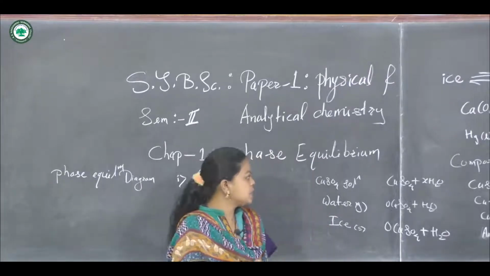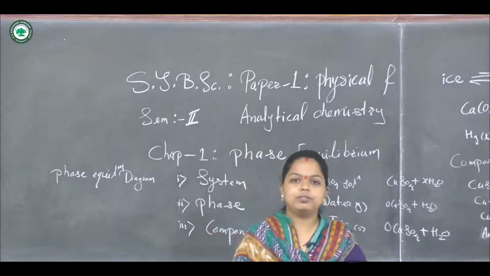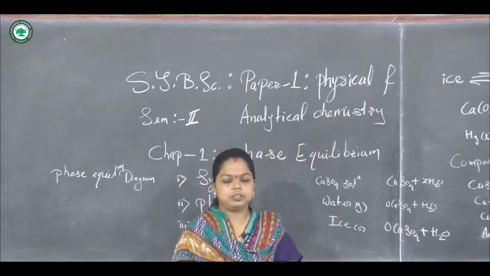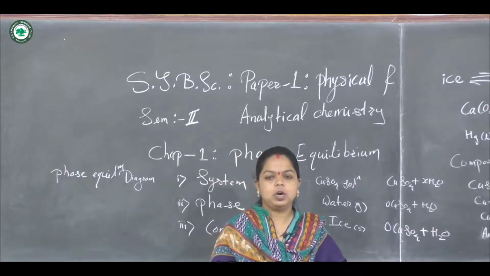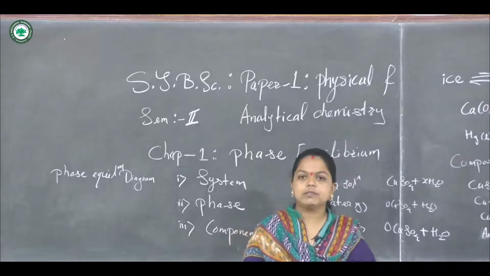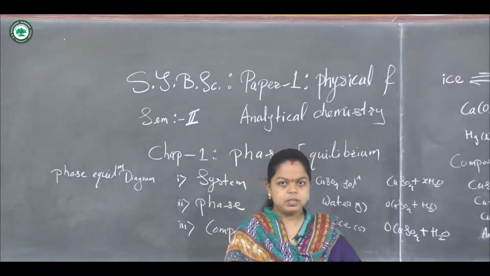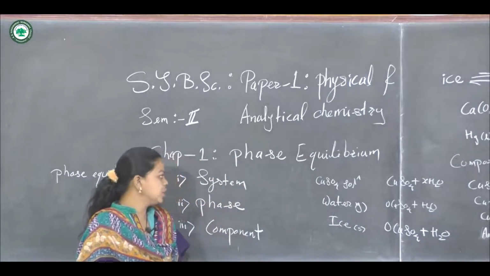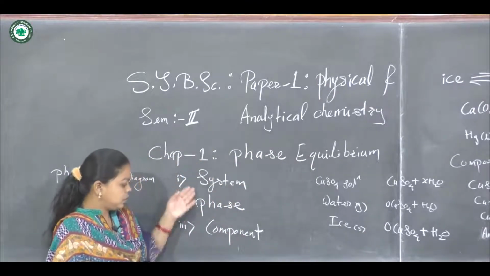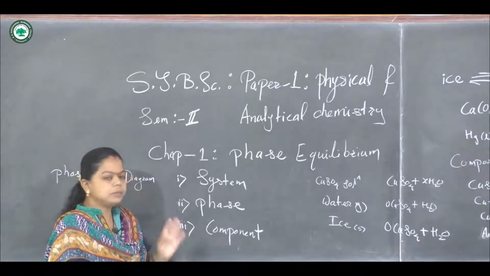Phase equilibrium is related to the study of the interaction of the different phases of matter, that is solid, liquid and gases. Now we are going to study these three types under phase equilibrium.